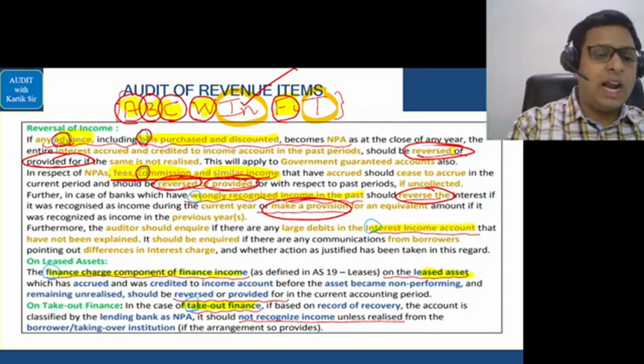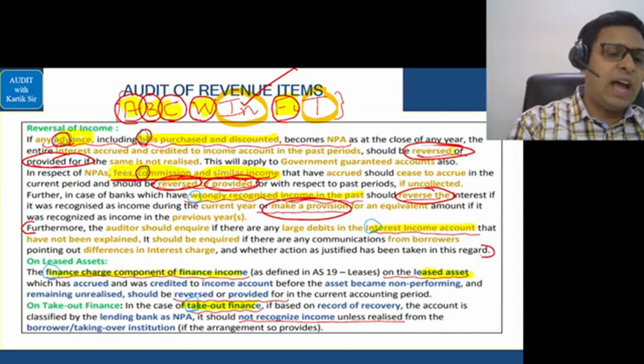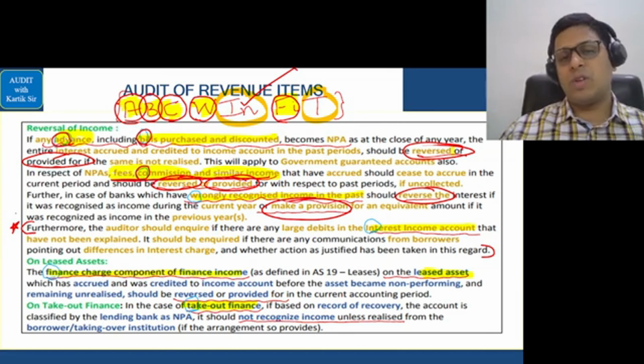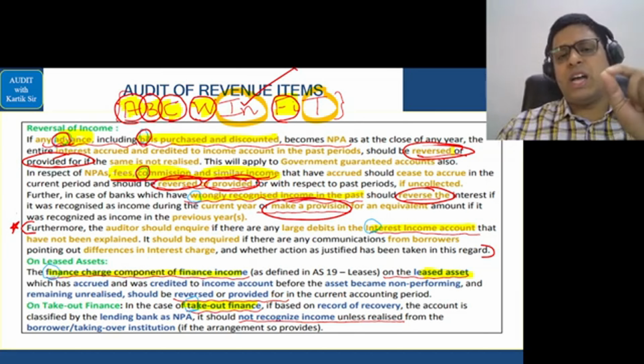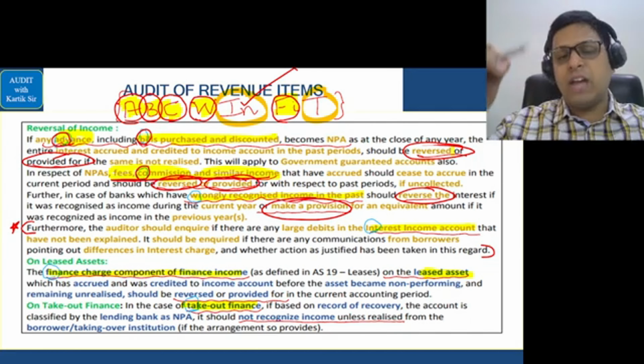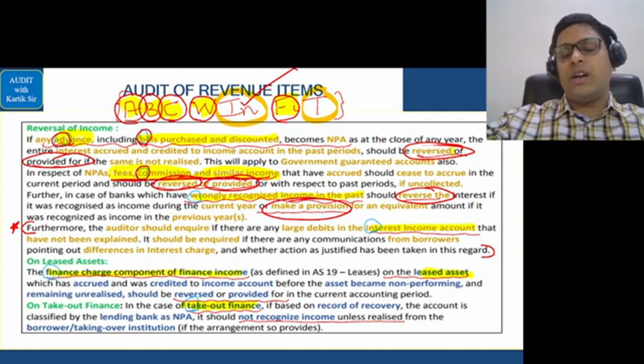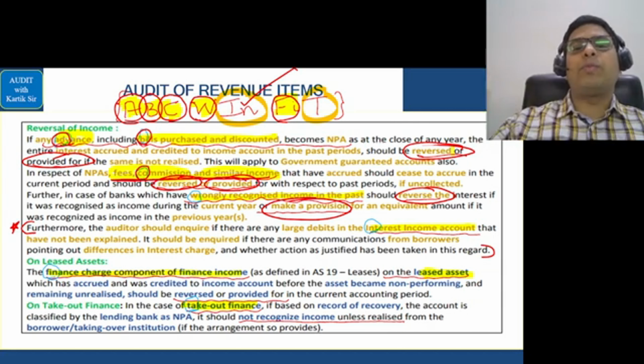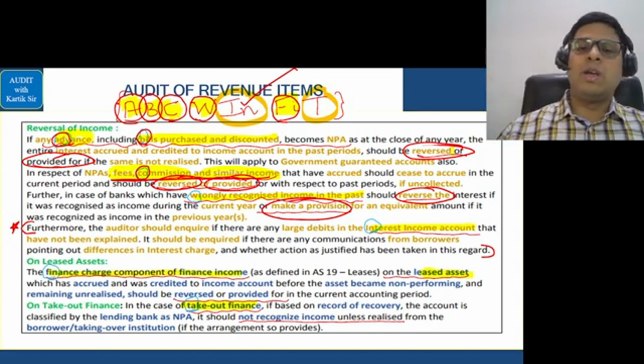If you look at your notes, I had given you a star or important mark from this area to this area because this is an important part. If large debits have been taken in the interest income account, we have to inquire with the bank what the reason is, and do a proper inquiry and see whether proper justifiable answers are given by the bank persons.